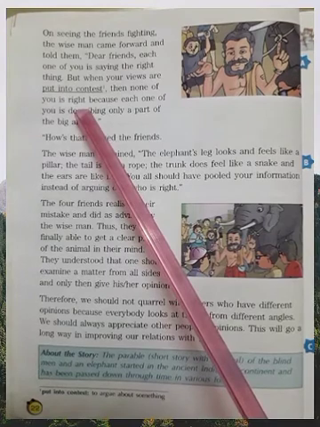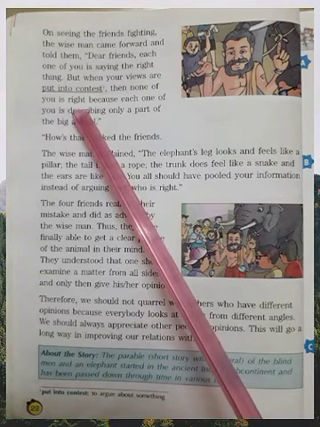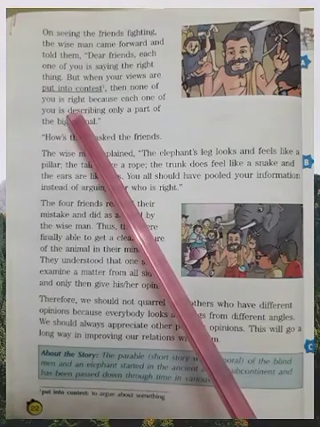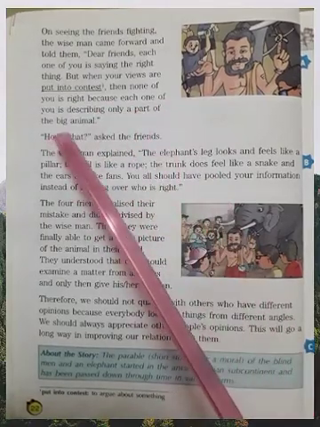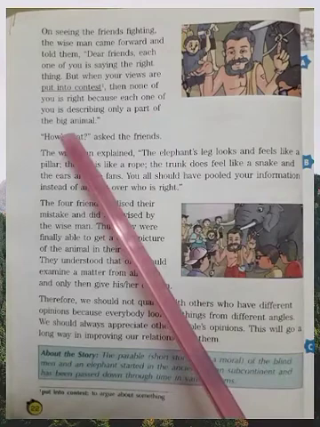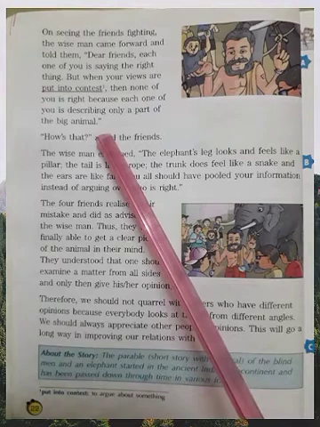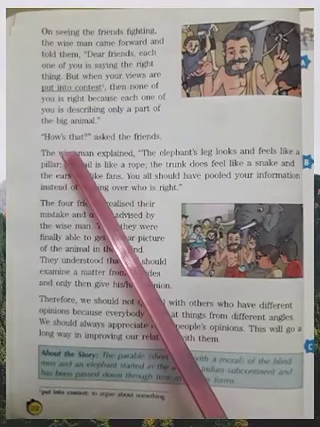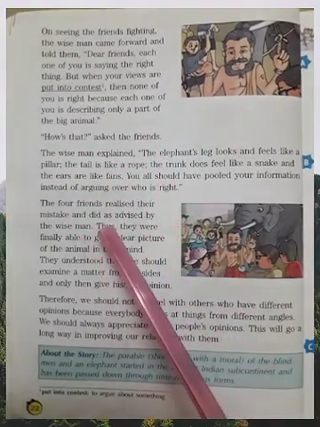We cannot write here W-R-I-T-E, it is wrong, but this is pronounced the same. The pronunciation is same, R-I-G-H-T, W-R-I-T-E. But we have to understand the meaning where it should be used. R-I-G-H-T, right, because each one of you is describing only a part of the big animal. Now you got that? Each one was describing only one part of the animal. Okay? How's that? Ask the friends. कैसा था? Because they will not know, it's too big.